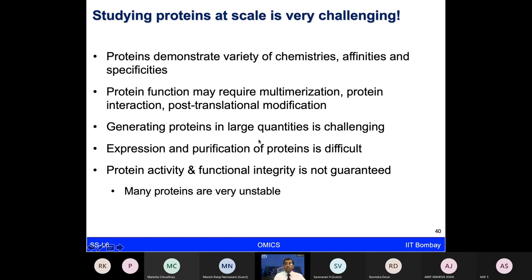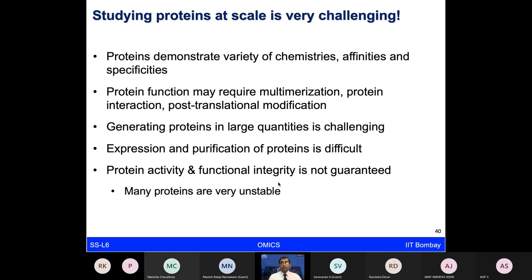And generating proteins to do many experiments is very difficult, because each time you have to extract the proteins from a given sample type, or you have to purify a given protein using a heterologous protein expression and purification system. All of those are quite challenging. And even if you have purified a protein and you want to study it, or you have extracted the complex proteome and you want to study that, you can't store them for very long because they might degrade. You will have a loss of functionality and functional integrity.